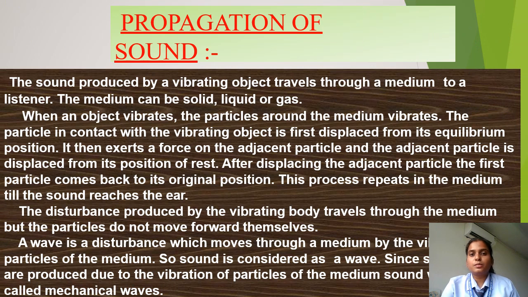So the next is propagation of sound. The sound produced by a vibrating object travels through a medium to a listener. अब ये मीडियम कैसे हो सकते हैं? मीडियम कैन बी सॉलिड, लिक्विड और गैस.